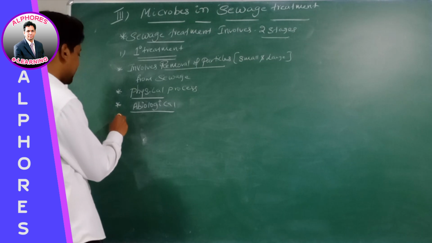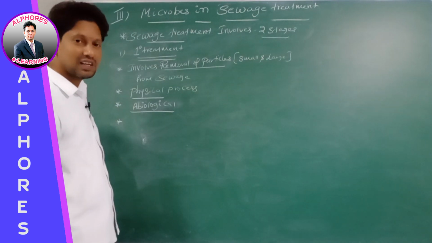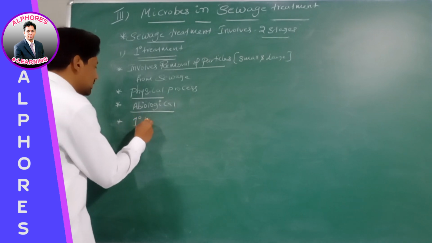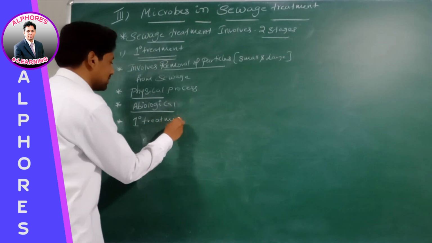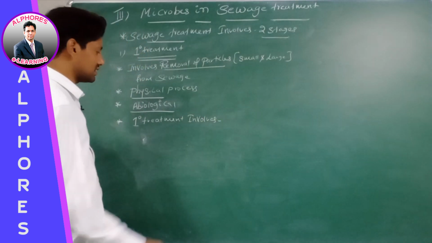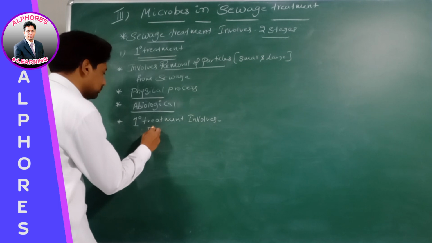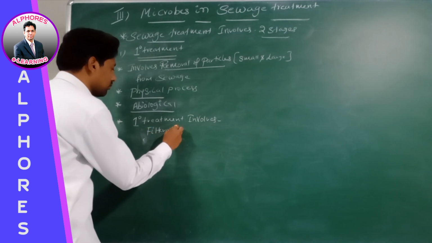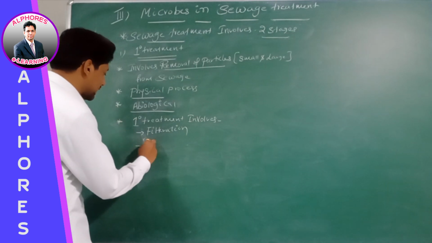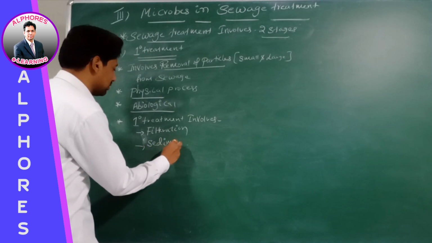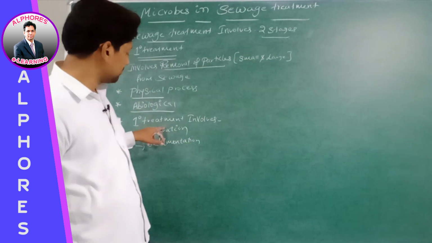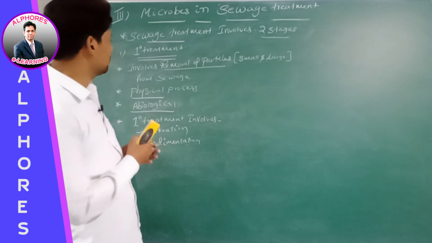Therefore, in primary treatment, what and what takes place? Filtration and sedimentation take place. Therefore, primary treatment involves what and what? Number 1, filtration. What is the first one? Filtration. And number 2, the second one is sedimentation. What is the second one? Sedimentation. Right? Now we'll go for filtration and sedimentation. Okay, right?